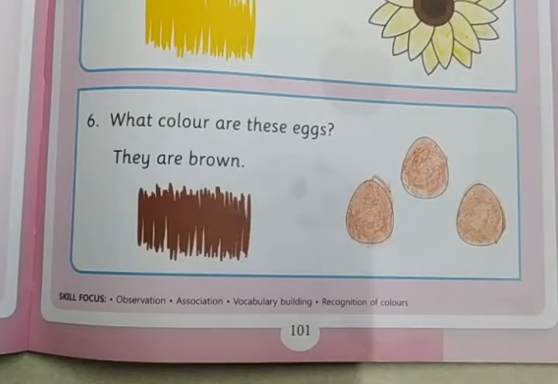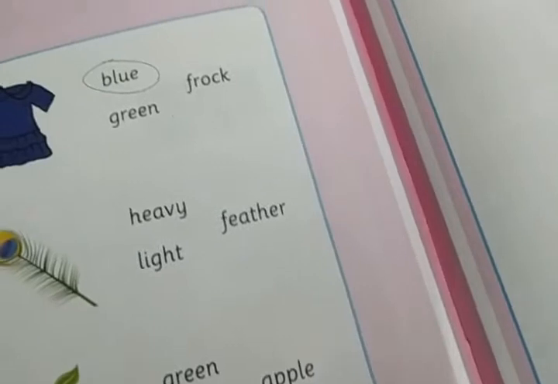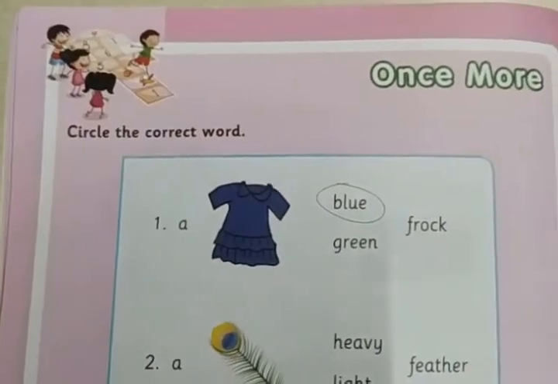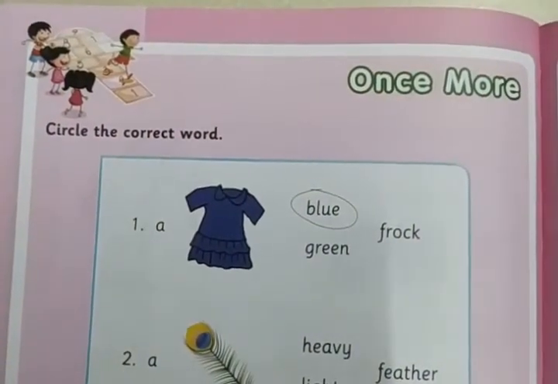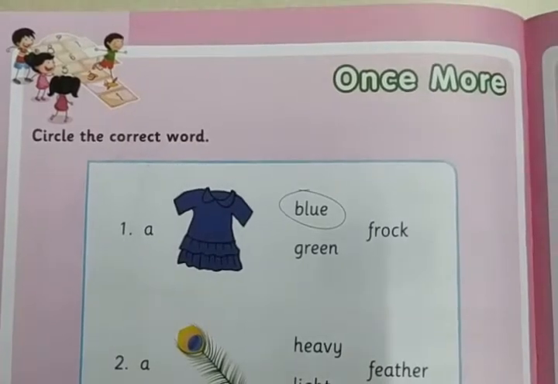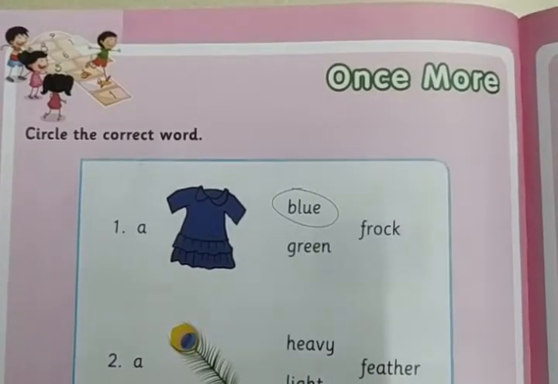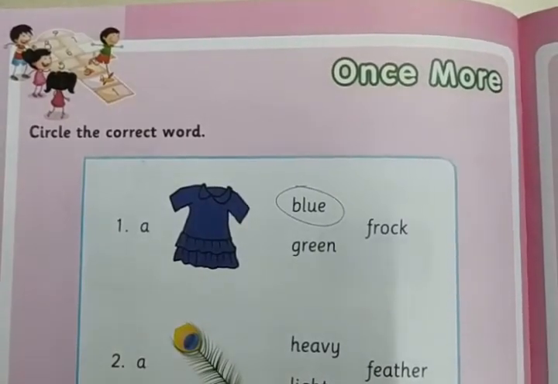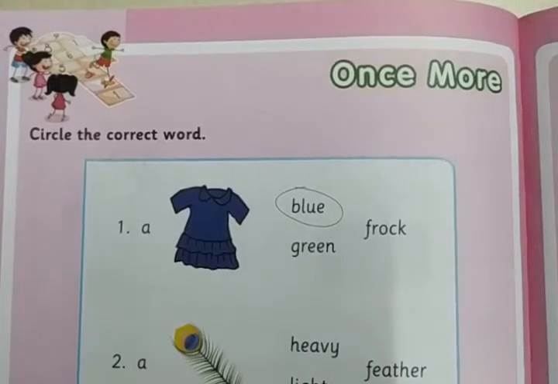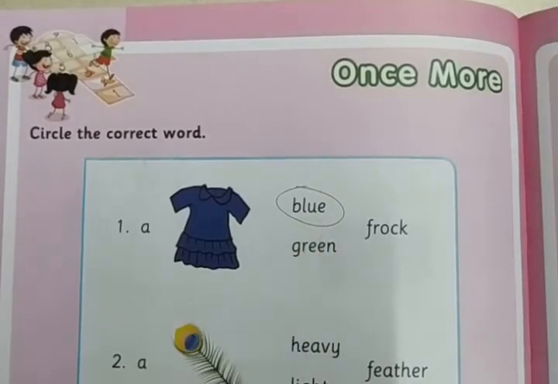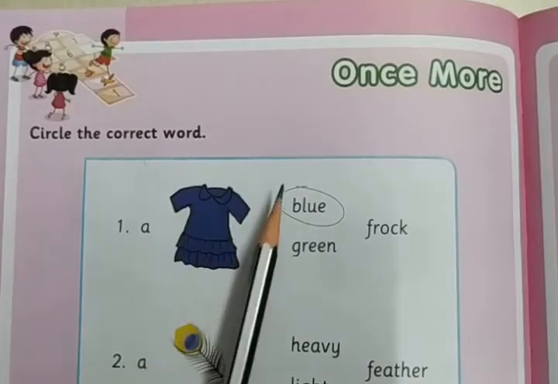Okay, so shall I move to next? Right. So here we have some more activity to identify the colors. A dash color frock. Which color is it? Blue, green? The frock color is blue or green?